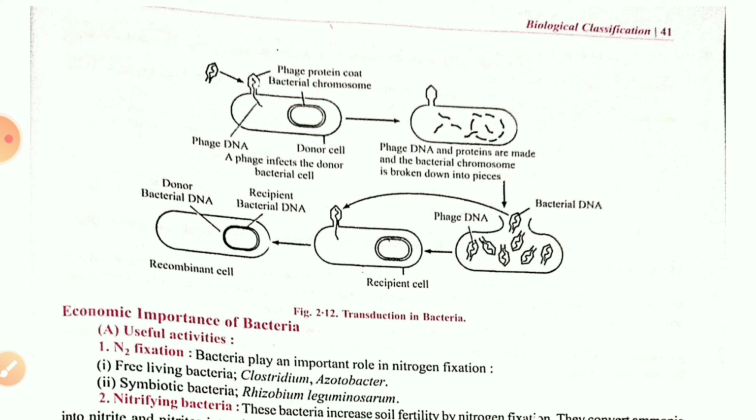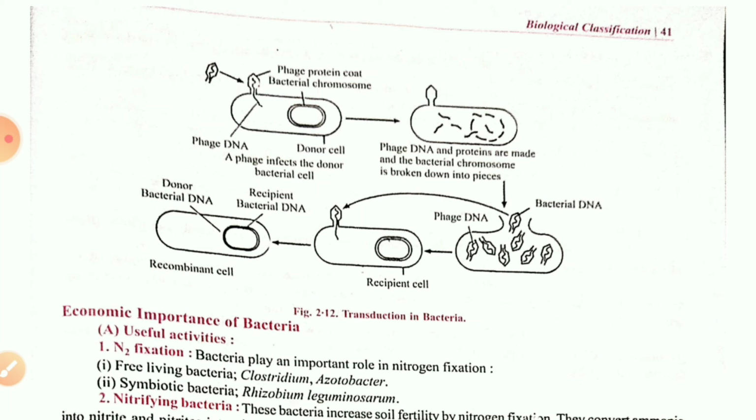The bacterial DNA will be present and will be acquired with that, and they will start showing division. Both bacterial DNA and phage DNA will be mixed together, and it will divide, it will replicate by cell division, and after that there will be recombinant cells. In those recombinant cells, both the phage DNA and the recipient bacterial DNA, the phage will be known as your donor, and the host cell will be known as your recipient bacterial DNA. So that too will acquire.